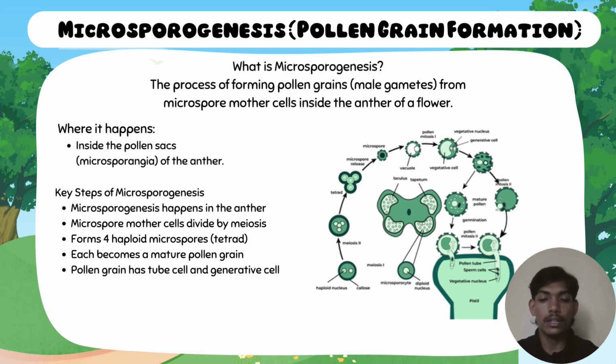Inside a mature pollen grain, there are two important cells. The tube cell, which will grow into the pollen tube during fertilization, and the generative cell, which divides to form two sperm cells. These sperm cells are what will eventually be involved in double fertilization. So this entire process takes place inside the anther and prepares the male part of the plant for reproduction.